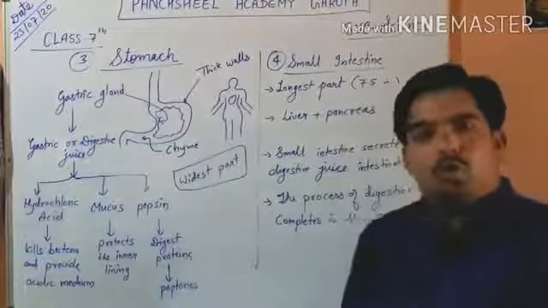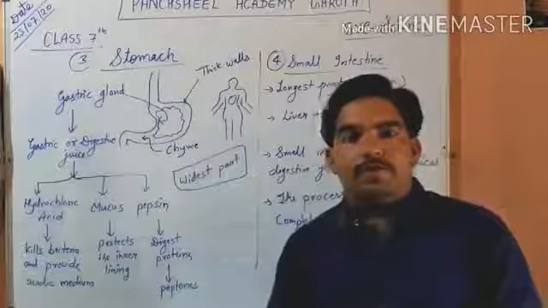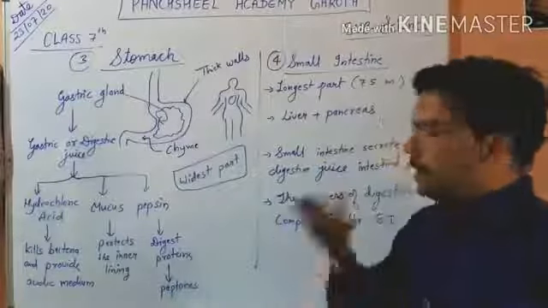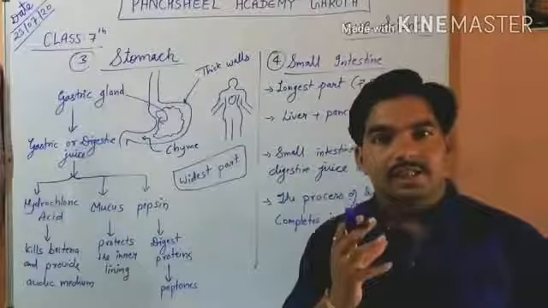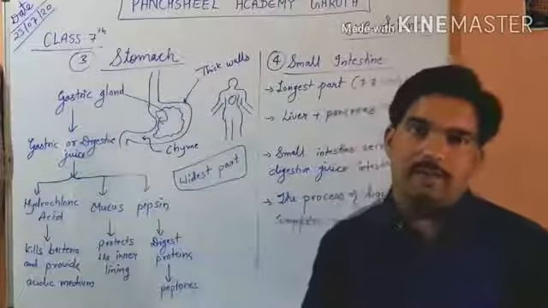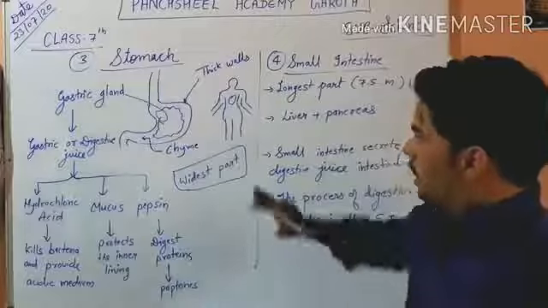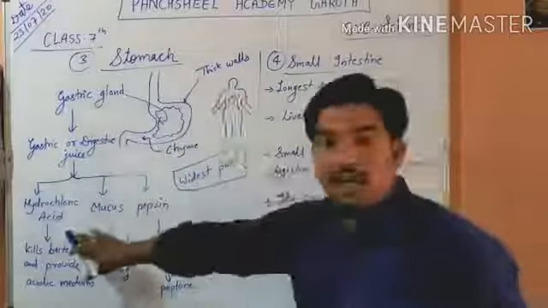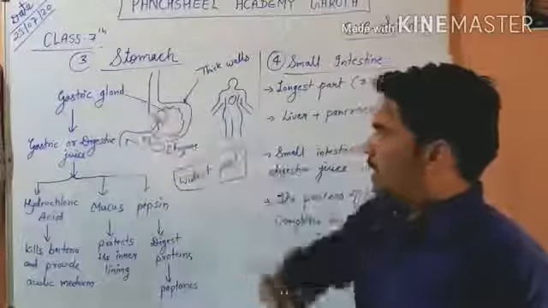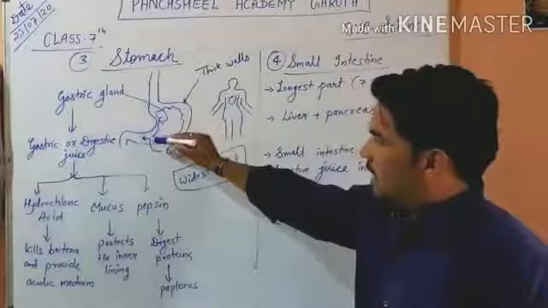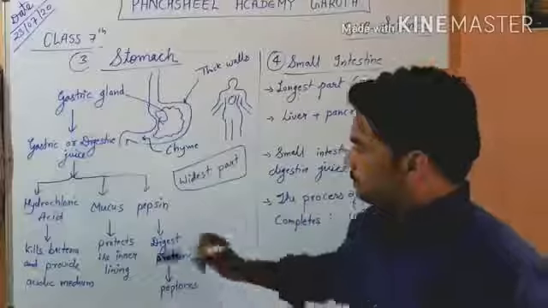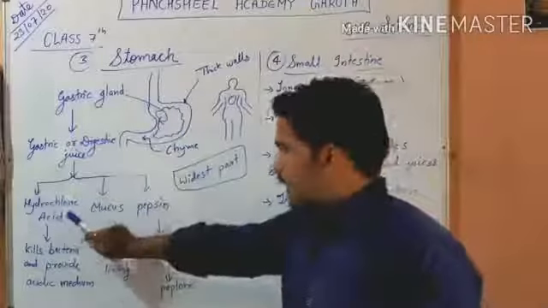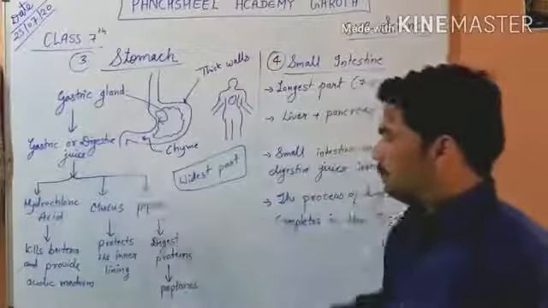Okay, so at the starting point we have seen that in the buccal cavity, carbohydrate is first digested by saliva from the salivary glands. Now in the stomach, these three main substances come from the gastric glands, which are situated in the inner lining of the stomach. They secrete three substances: hydrochloric acid, mucus, and pepsin.